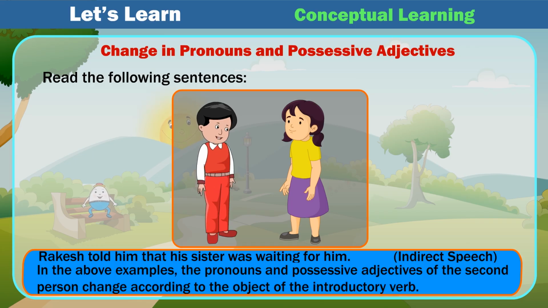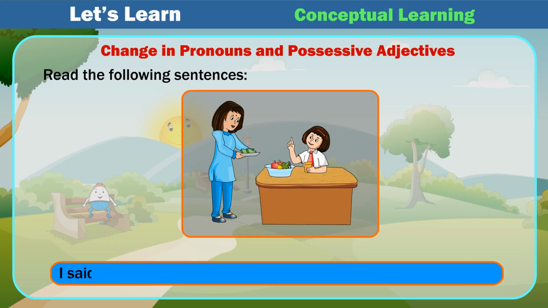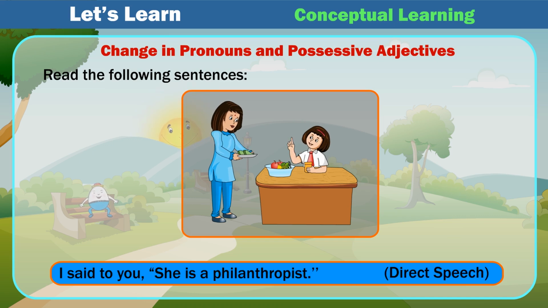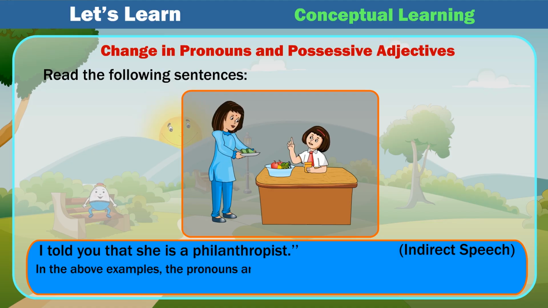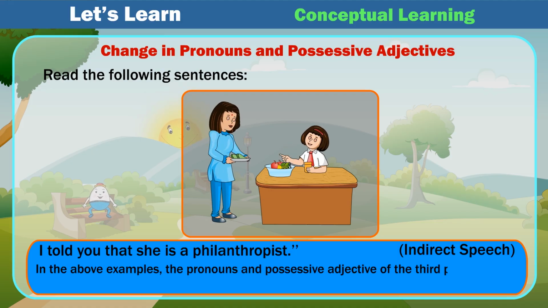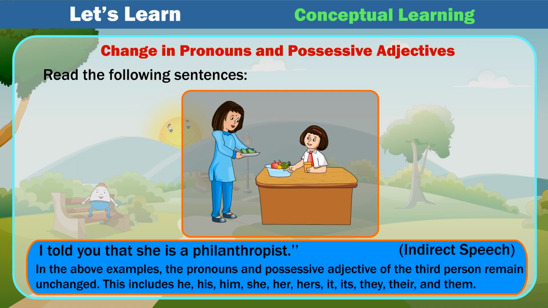of the introductory verb. Read the following sentences. I said to you, "She is a philanthropist." Direct speech. I told you that she is a philanthropist. Indirect speech. In the above examples, the pronouns and possessive adjectives of the third person remain unchanged. This includes he, his, him, she, her, hers, it, its, they, their, and them.